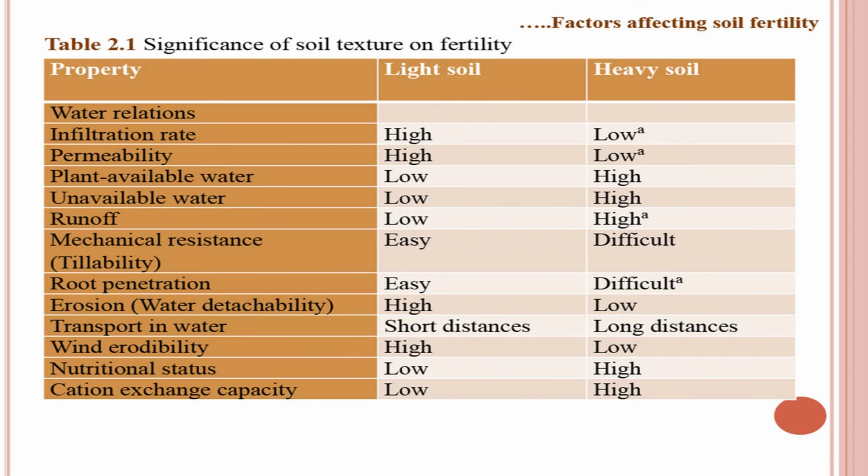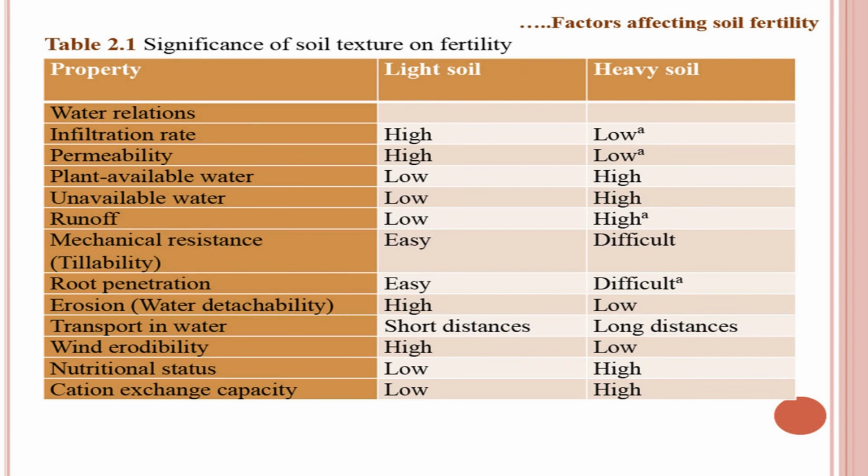Property, light soil and heavy soil. Just a comparison of two kinds of soils. Number one is infiltration rate. Infiltration rate is high in light soils and low in heavy soil. Permeability is high, low. Plant available water is low in light soil and in heavy soil it is high. Runoff is naturally low in light soil because of more leaching, and in heavy soil less leaching is there, therefore high runoff losses are there.